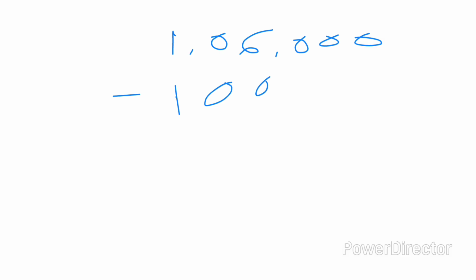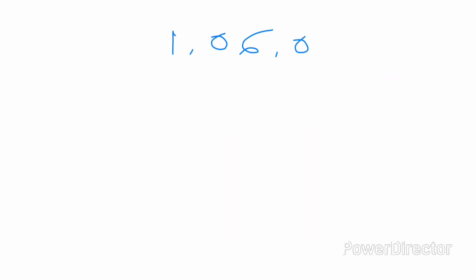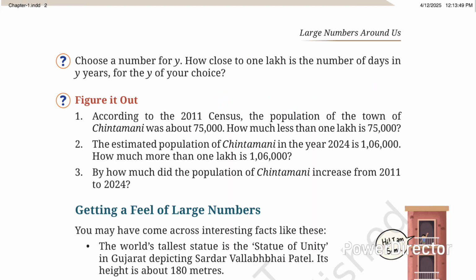Here also we should do the subtraction. First we should take the greatest value, that is 1,06,000. We should subtract 1 lakh from this. Absolutely correct. So how much should we get here? That is 6,000. If you subtract 1 lakh from 1,06,000, the answer is 6,000. The answer for the second question is 6,000.